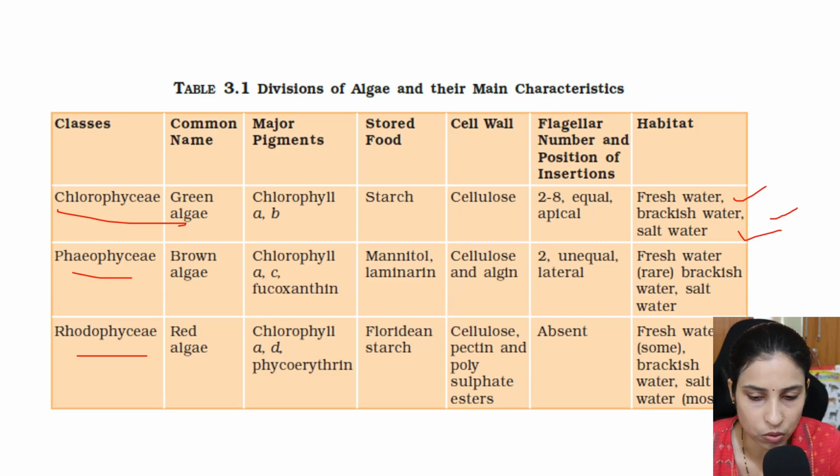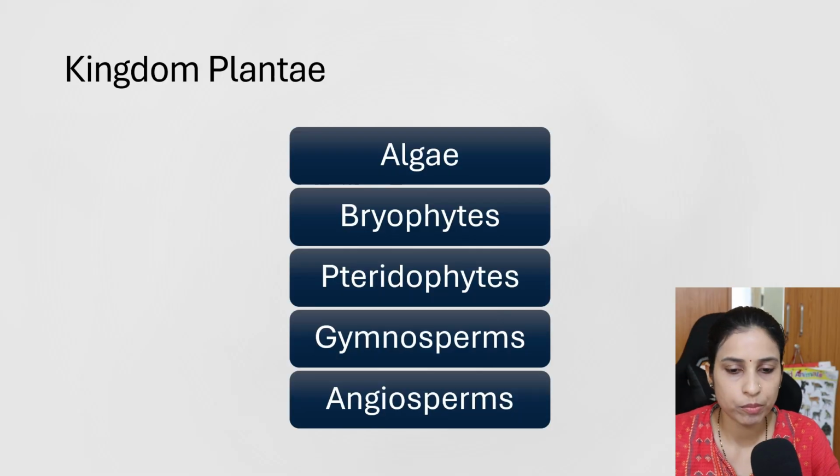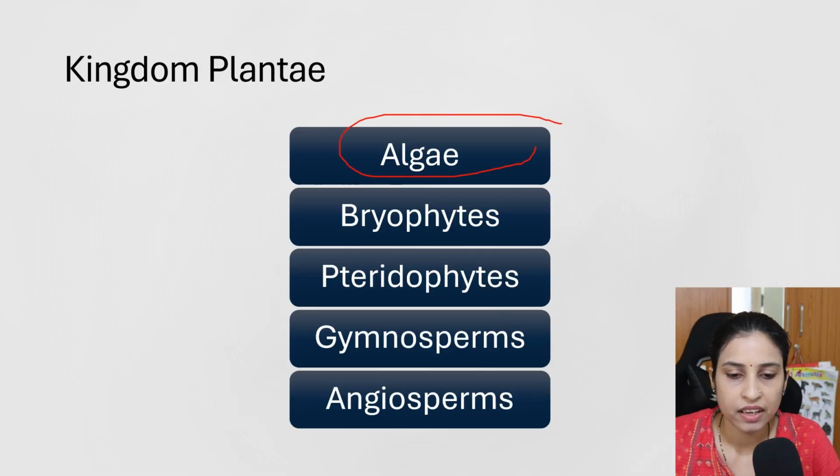And here, Rhodophyceae, most of them are marine, but some are freshwater forms also we observe. The main important point is we require moisture for their growth. In kingdom Plantae, we study the detail about the algae, their type, their characteristic, their habitat, as well as their reproduction process also, and their economic importance. In next class, we study about the bryophytes.